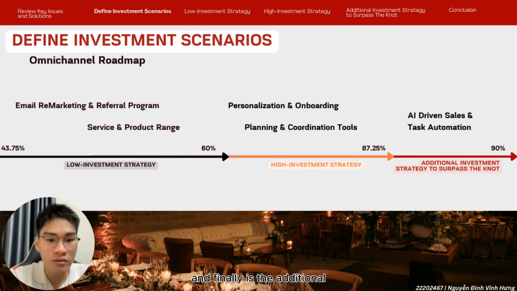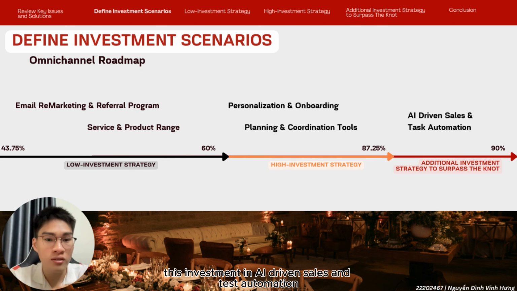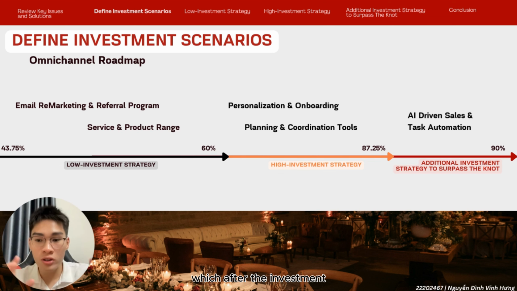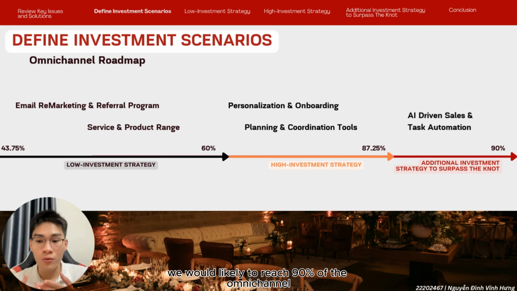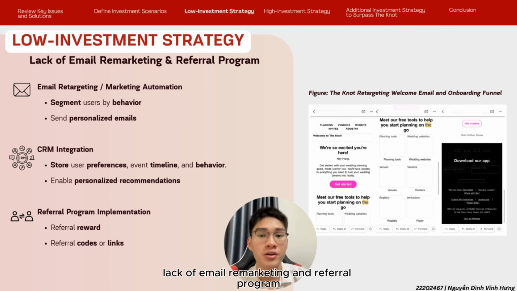And finally, the additional investment strategy to surpass the benchmark includes the high investment strategy plus investment in AI driven sales and task automation, after which we would likely reach 90% of the omni-channel. Okay, so let's come to the first point of the low investment strategy, the lack of email remarketing and referral program.